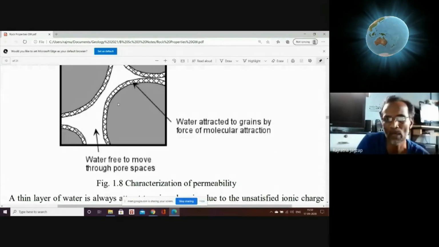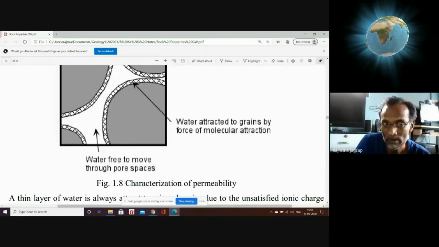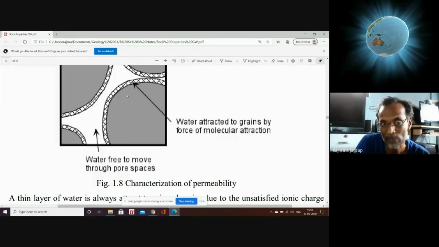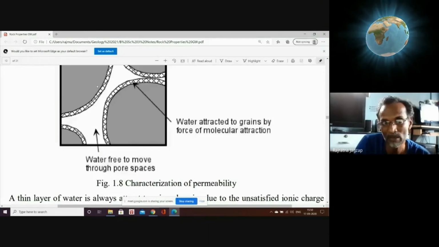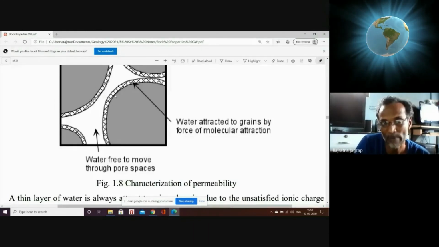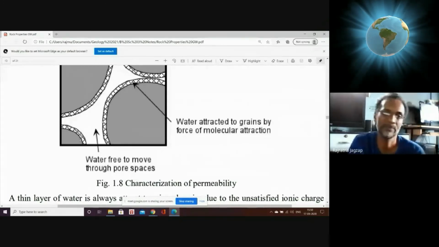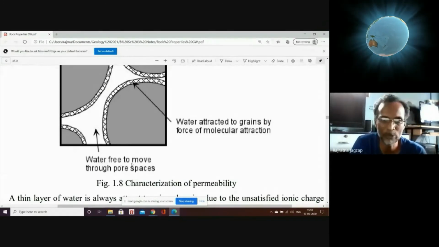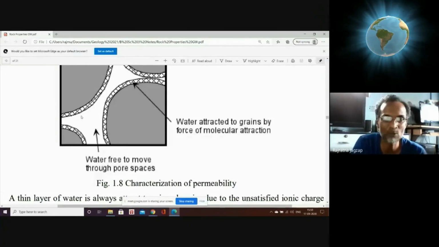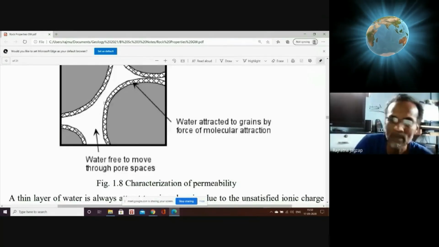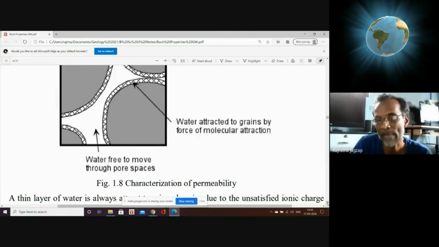Beyond the layer of water attached to the particle, the remaining gap is available for the free flow of water through the interparticular space. This is very important. Water is free to move through the pore gaps; this is the gap. The water attached to the particles does not move. And we want this gap. Where this gap is more, we can say there is ample permeability.